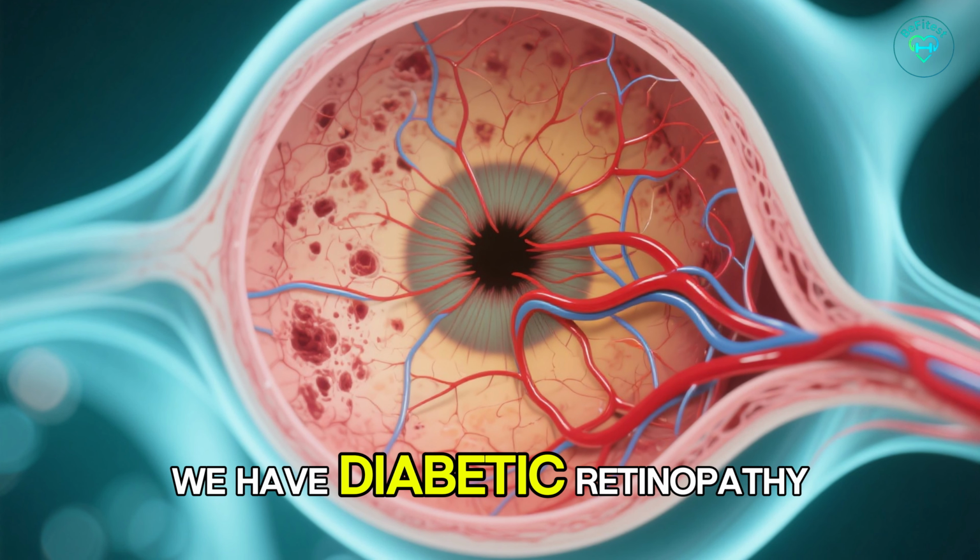With hyperopia, you can see distant objects clearly, but near objects appear blurry because the eyeball is too short or the cornea is too flat. This causes light rays to focus behind the retina instead of on it.